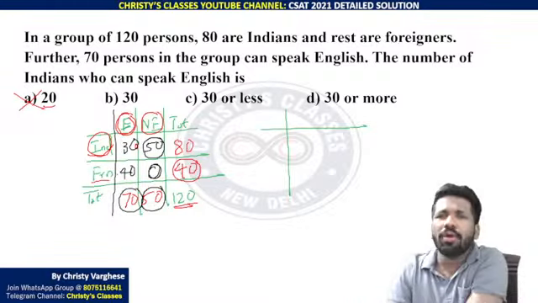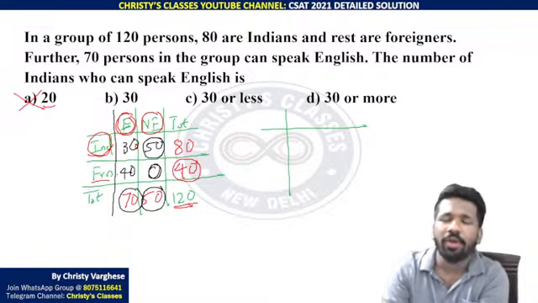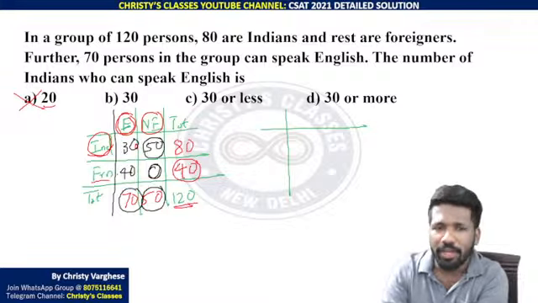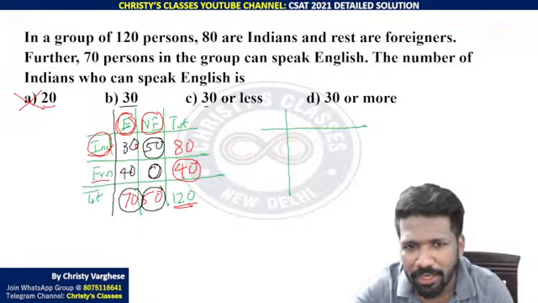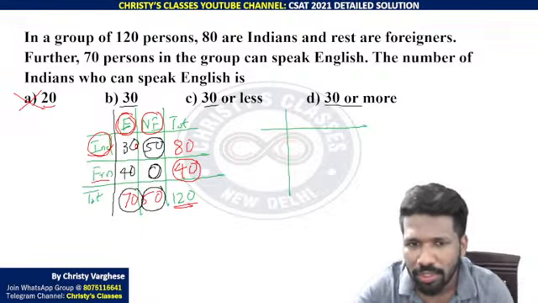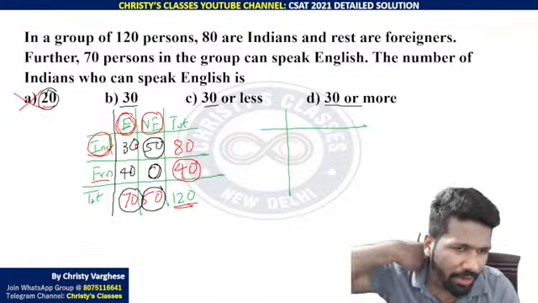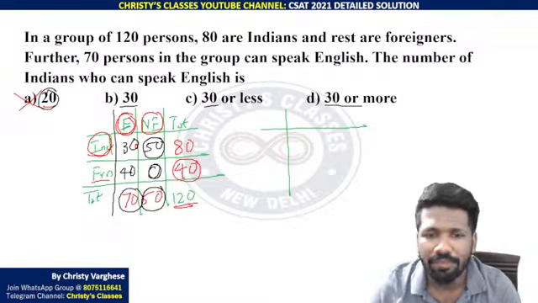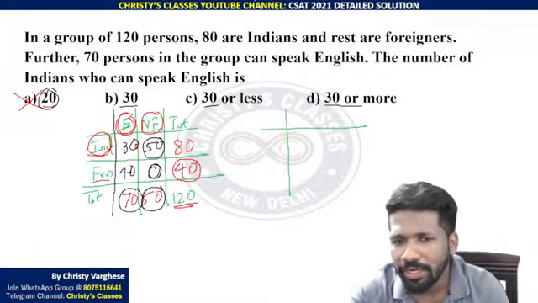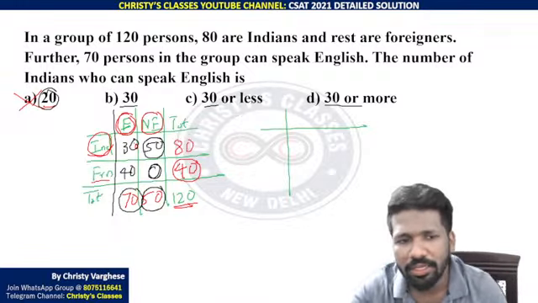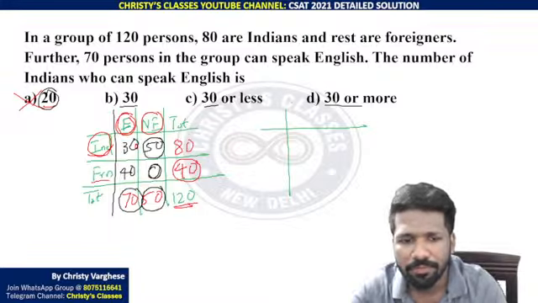And this is totally okay. Non-English-speaking foreigners being 0 is totally okay. This is not creating any contradiction. But we have to check this also: 30 or less, 30 or more. 30 or less chances of it being correct is wrong, because we already tried with a value less than 30, 20, and we saw that it is not possible. So 30 or more. Let us take an example of a value above 30. Say 35 we will try. Above 30 we are trying, one second.